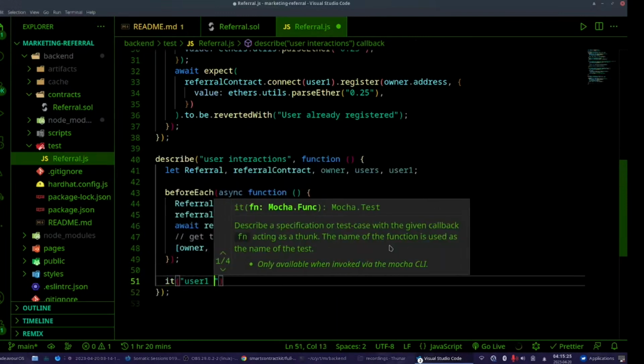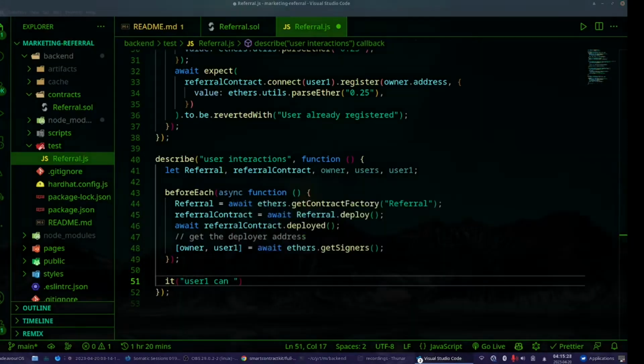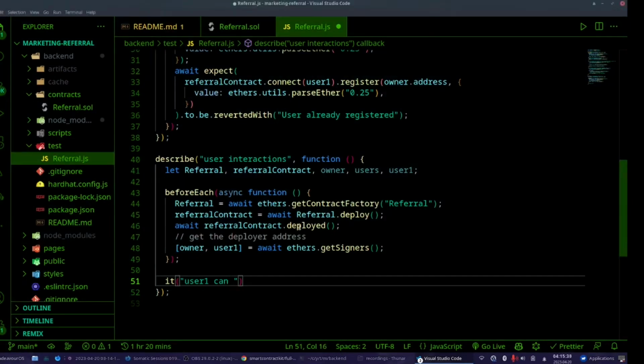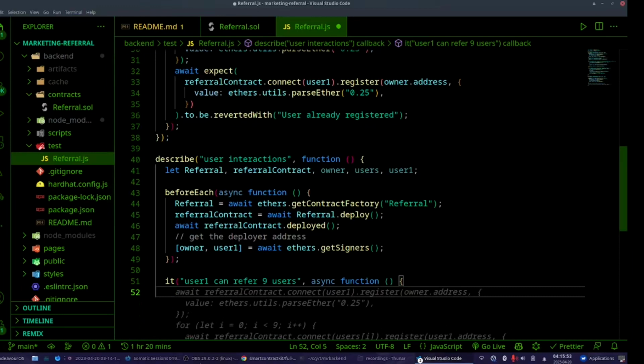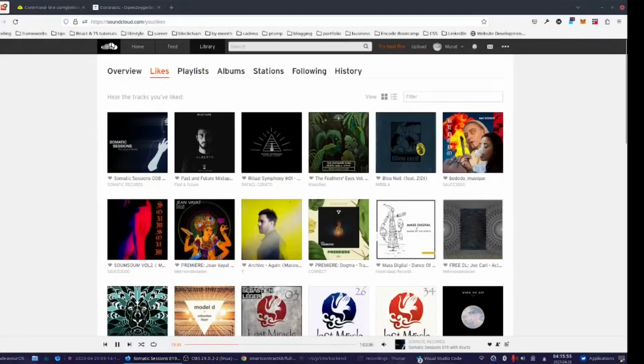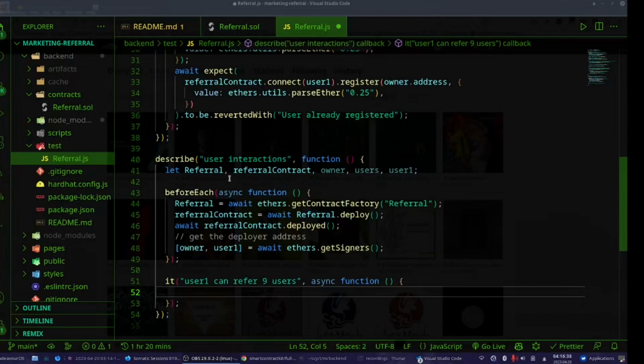It user1 can, oh, this is such an annoying one. Yes, yeah, I remember I spent some time with this. User1 can refer 9 users. Yes, they can. That's the thing. Now give me a moment, I have to think about how to explain it. Just a moment. Okay, I'm back and it's recording fine.